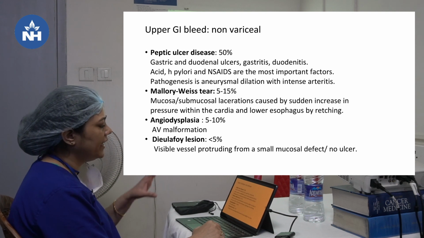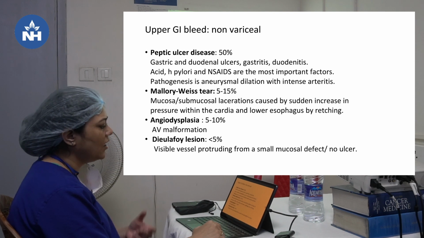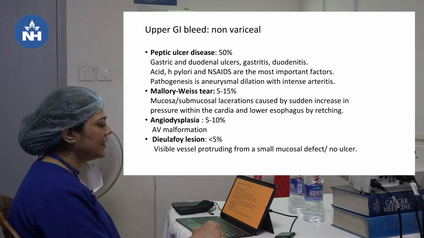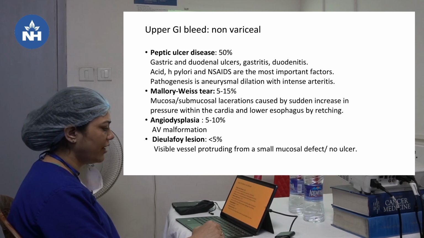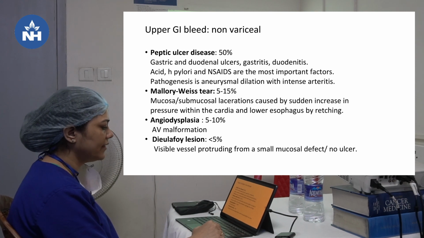So these are the differential diagnoses. Peptic ulcer disease is found in about 50% of patients. It includes gastric and duodenal ulcers, gastritis, duodenitis. Acid, H. pylori and NSAIDs are the most important factors, and pathogenesis is aneurysmal dilation with intense arteritis.